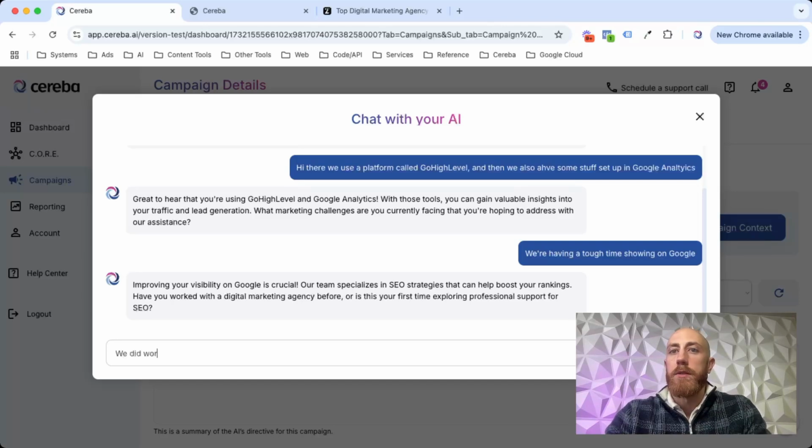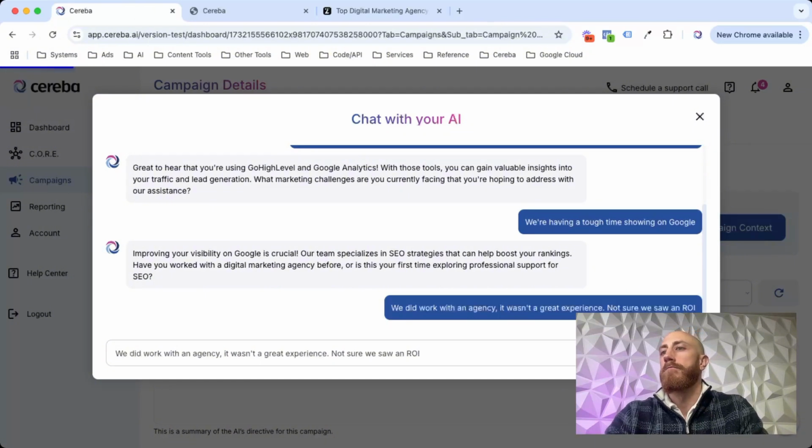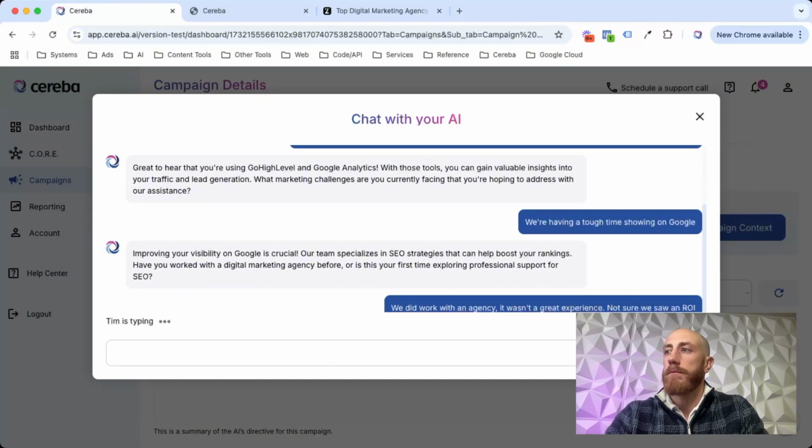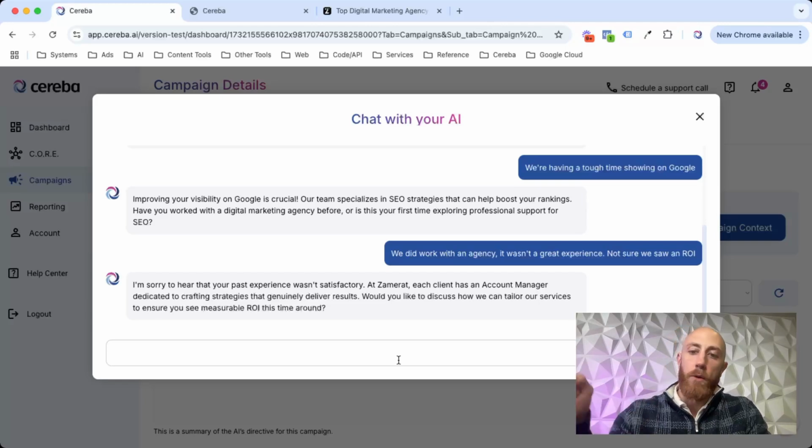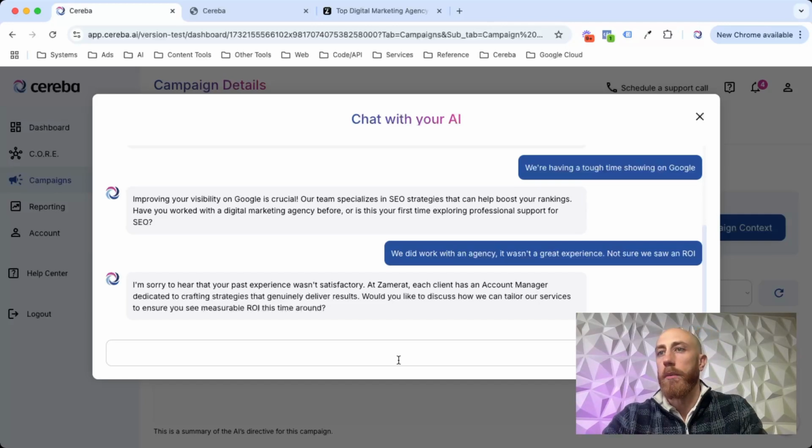So we did work with an agency. It wasn't a great experience. I'm not sure we saw an ROI. Past experience, months of dissatisfaction. At Cereba, every client has a dedicated account manager. So now you're seeing that this is something that I put into those company insights there. Now you're seeing that the AI recognized what was happening here. It went and got some information from my company insights to help improve the response.